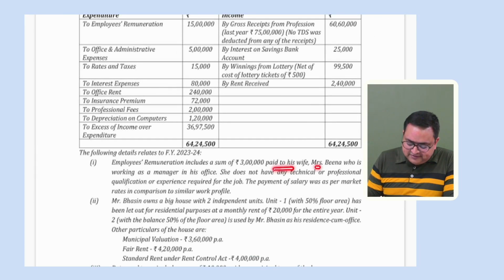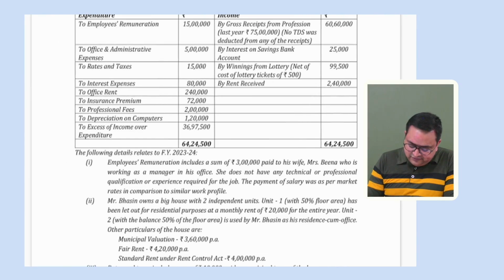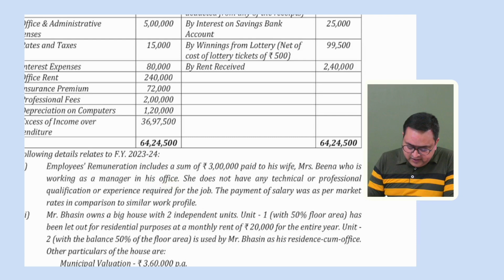Paid to his wife, Mrs. Beena. Okay, related person. He has paid this amount to his wife, Beena, who is working as a manager in his office. She does not have any technical or professional qualification or experience required for the job. Okay. Something very much similar to section 64, clubbing, when the spouse is getting any remuneration without any technical, professional qualification or experience.